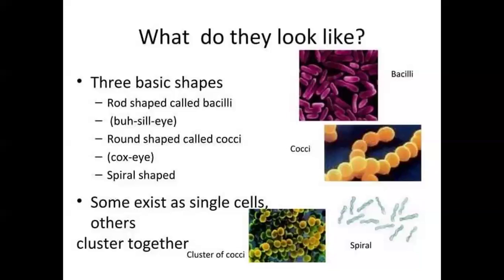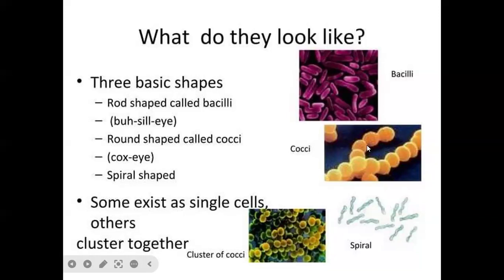These three shapes are the most important: the coccoid shape, the rod shape, and the spiral shape. Some exist as single cells, while others are present clustered together.